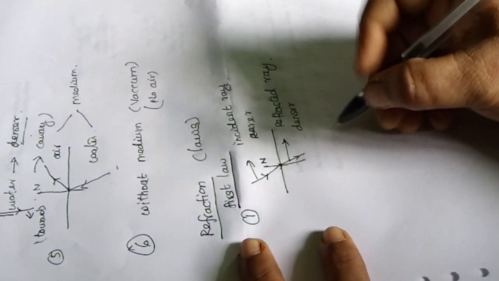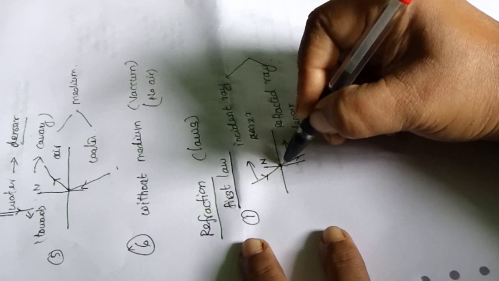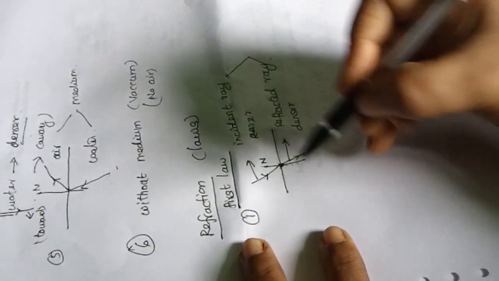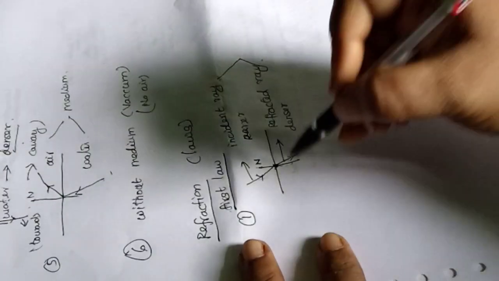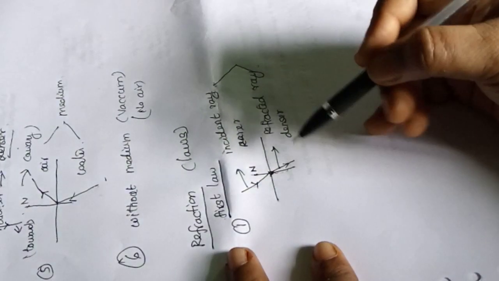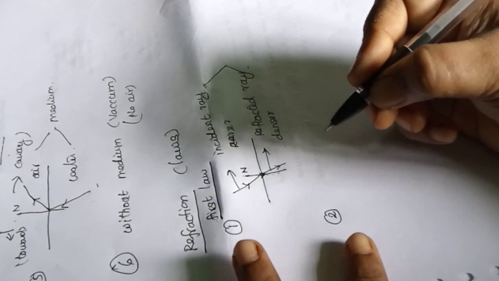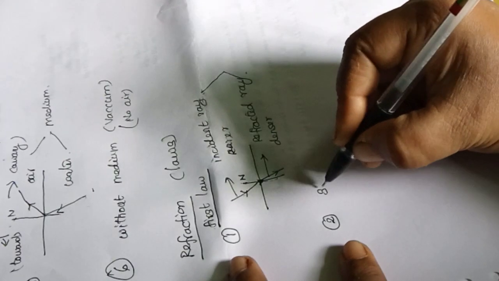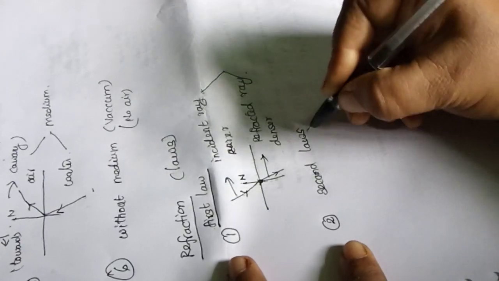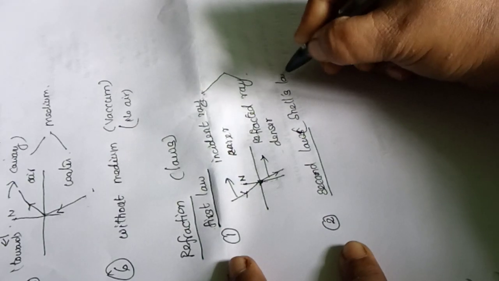So the first law tells that the incident ray, refracted ray and normal, everything meets at one point. That is one of the properties of refraction. If it happens, then only we can say light has refracted. And the second law, we call it Snell's law. This law we call Snell's law.